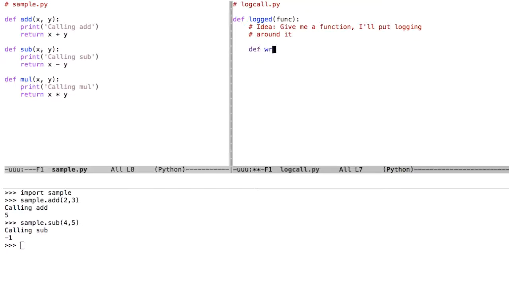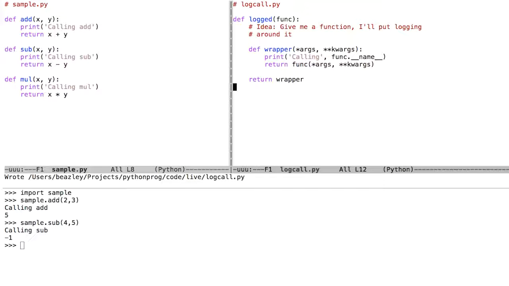Here's how I'm going to do that. I'm going to write a wrapper, and I'm going to use the *args convention. This is a function that takes any inputs. And what I'll do is put my little logging message in there. I'll say, okay, you're calling this thing called func. Every function knows its name, so I'm going to print that out. And then I'll call the original function. I'm making a little wrapper here: I'm putting the print statement, calling the original function, and then returning that wrapper back.